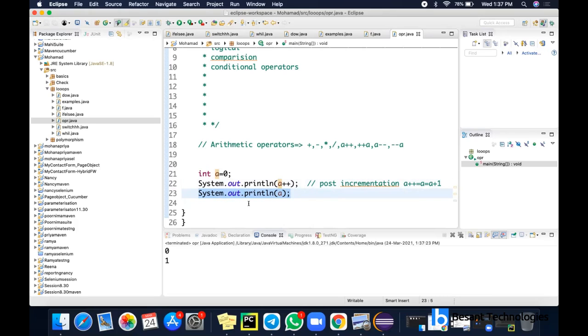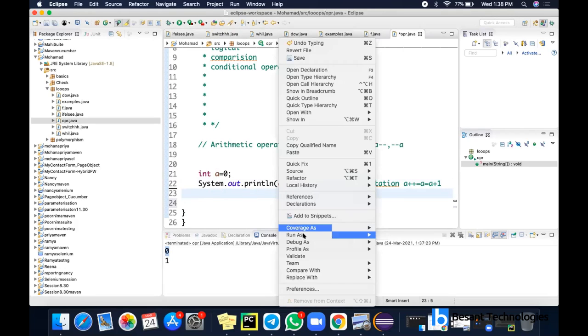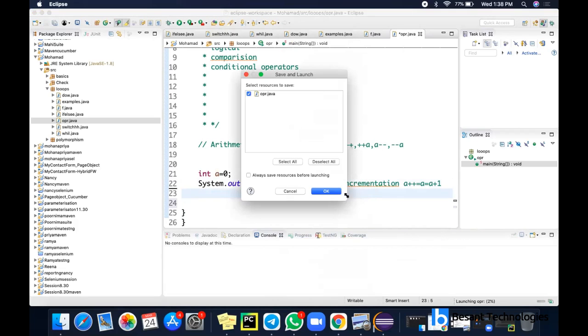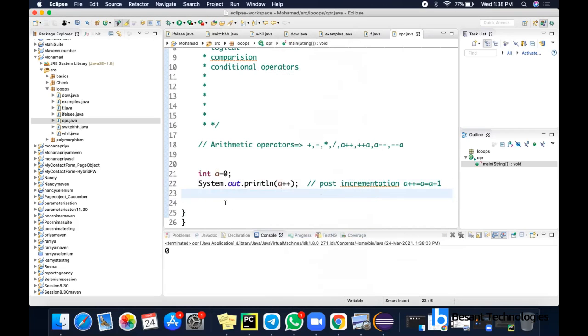We should print the given value so that it will increment the existing value 0 plus 1 and show 1, right? What happens here is, when you give a plus plus, first it will return 0. It displays 0 only. But after it prints 0, its value will be incremented. So to show the implementation, I'm just giving this a here.